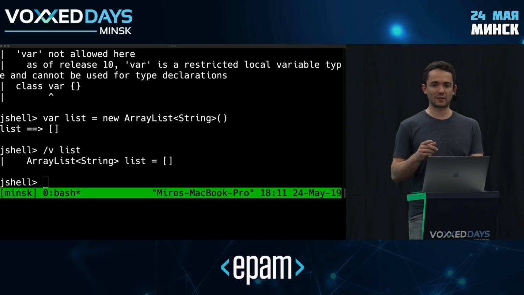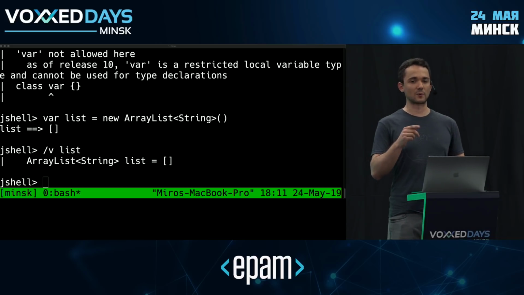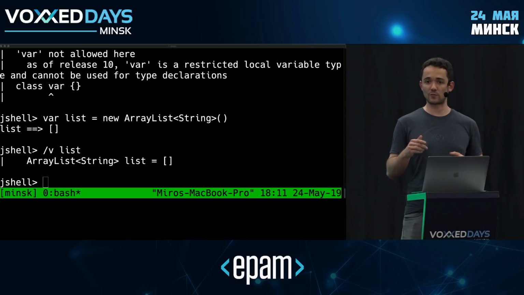But one important thing to note here, right? This is not how you would write this. If you were writing this manually from scratch, you would make this a list. You would make this an interface. You would make it an array list. That's not how type inference works. Type inference always infers the most specific type, right? So that's something to keep in mind.